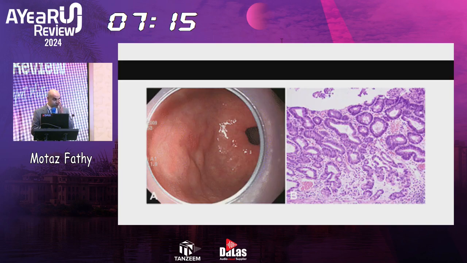And how it looks in endoscopy. If you are using standard definition endoscopy, you can miss this lesion easily. And this lesion mostly will lead to cancer if not treated or resected.